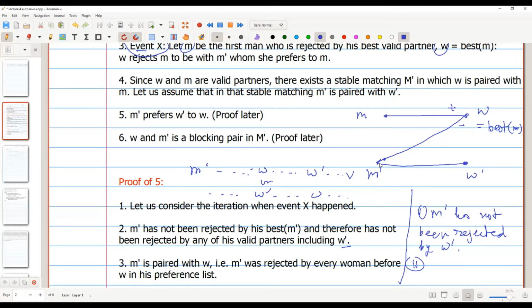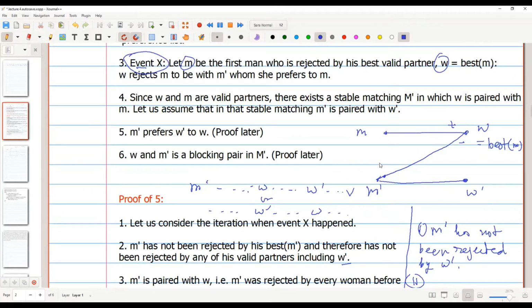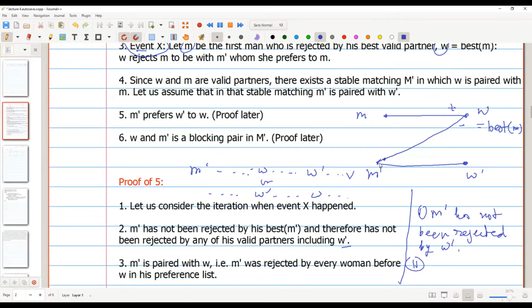It comes as a conclusion, because I have assumed that W has rejected M at iteration X. That means W was paired with someone else at that time, otherwise W would not reject. And that someone else, we have assumed to be M prime. So M prime is the man who is paired with W at event X.